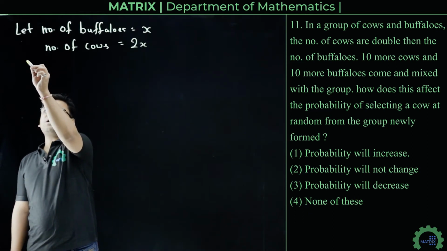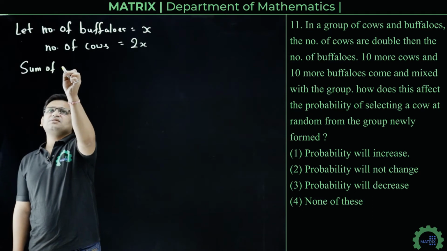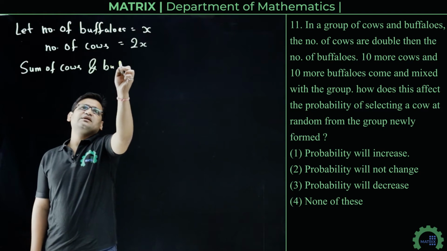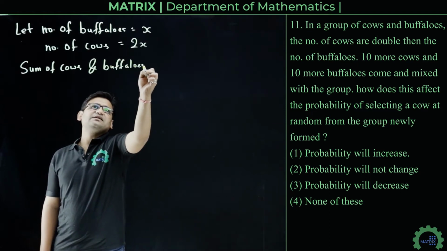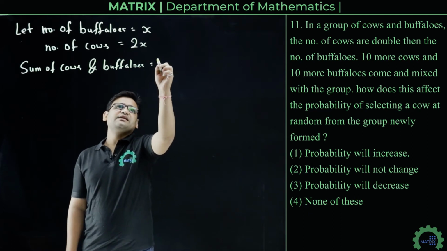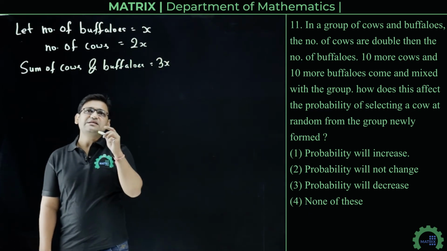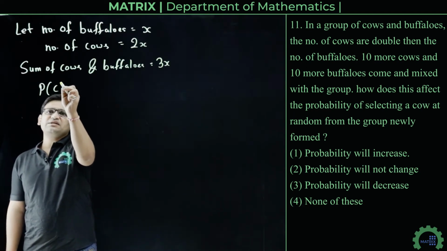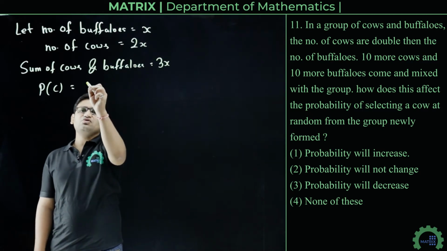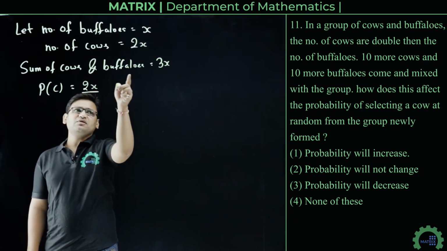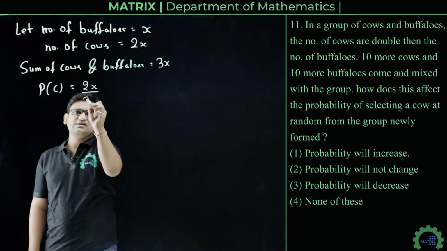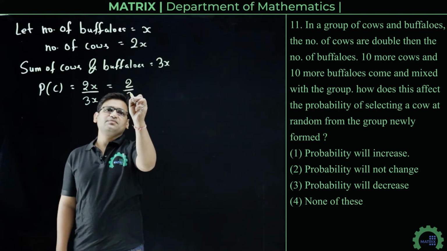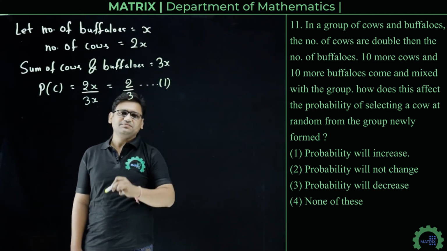The sum of cows and buffaloes is 2x plus x, that is 3x. So in this case, the probability of selecting a cow at random, let's say P of C, equals the number of cows 2x over the total 3x. So the probability of selecting a cow is 2 upon 3. Let's say this is equation number 1.